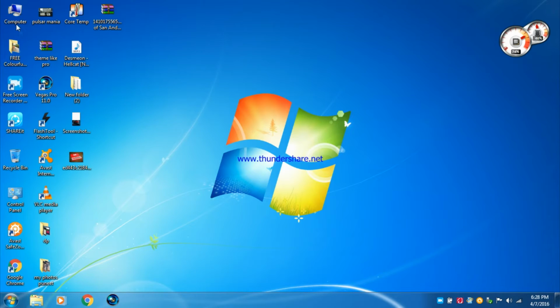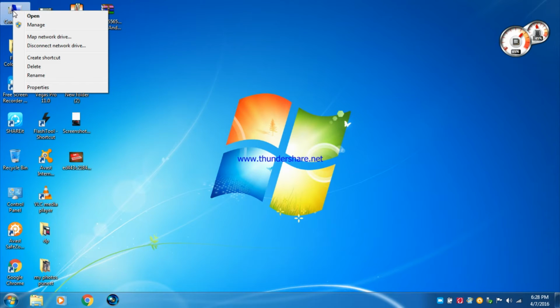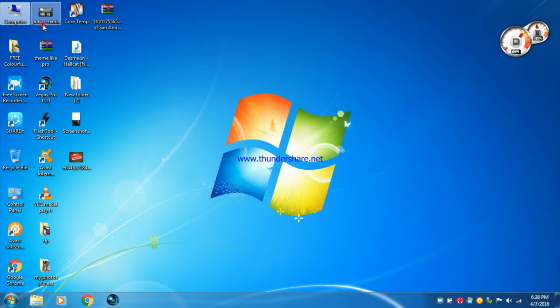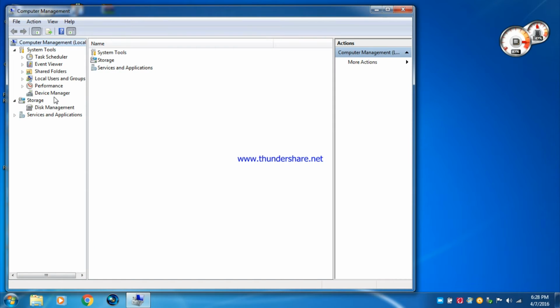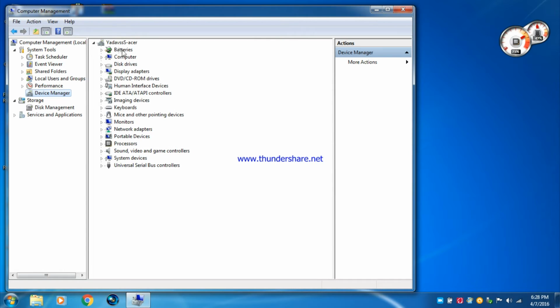So what you have to do is go into Computer and select the option, then click on Manage, and now go into Device Manager. Then you will find your PC name. Then you have to click on it and choose Add legacy hardware.